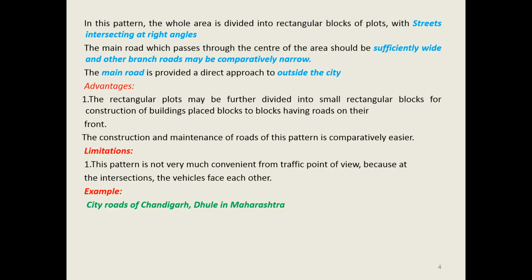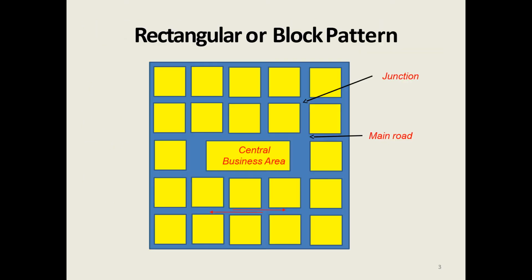In this pattern, the whole area is divided into rectangular blocks or plots with streets intersecting at right angles. See here, the whole area is divided into rectangular plots or blocks, and all the streets are intersecting at 90°.